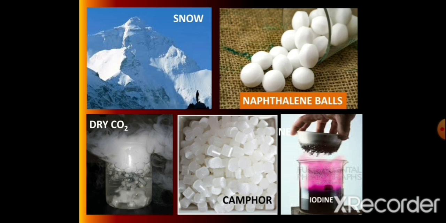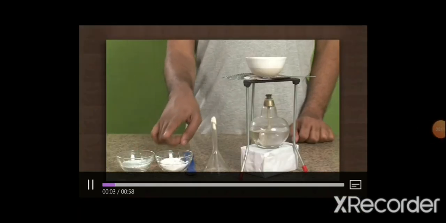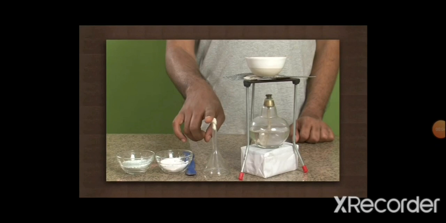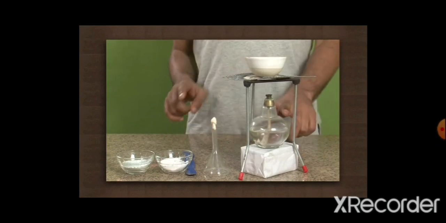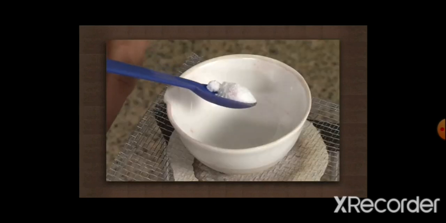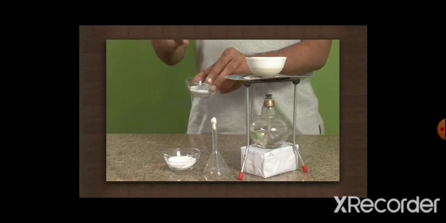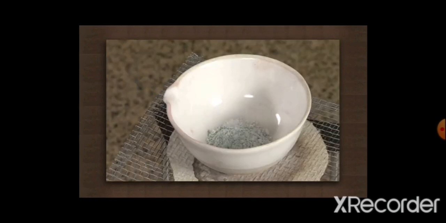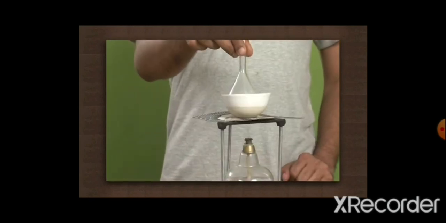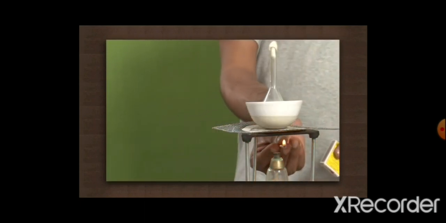Let us verify what we have learnt with the help of a demonstrative activity. We'll take chalk powder, ammonium chloride, a funnel with a cotton plug, a china dish, and a spirit lamp. Then we'll take ammonium chloride, a white crystalline solid, into the china dish. To it we add amorphous chalk powder, and we'll keep the funnel inverted with the cotton plug.